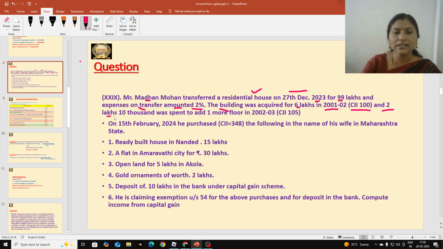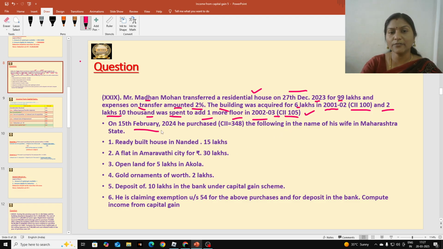And 2,10,000 rupees was spent to add one more floor in 2002-03, and the CII is 105. So here on the same house, he constructed one more floor. He added one more floor. This is nothing but improvement. Whenever any additions are made, we have to treat it as an improvement. So we need to calculate indexed cost of improvement also for this asset. In which year he added one more floor? 2002-03, index number 105.